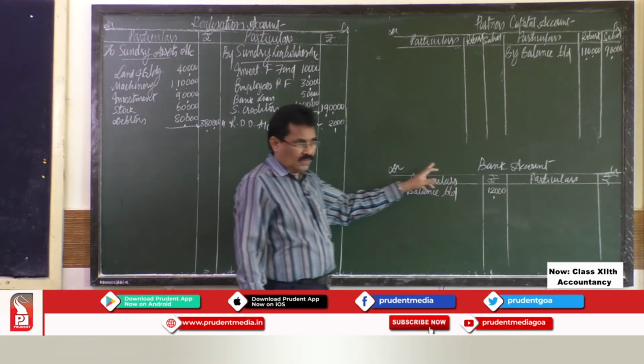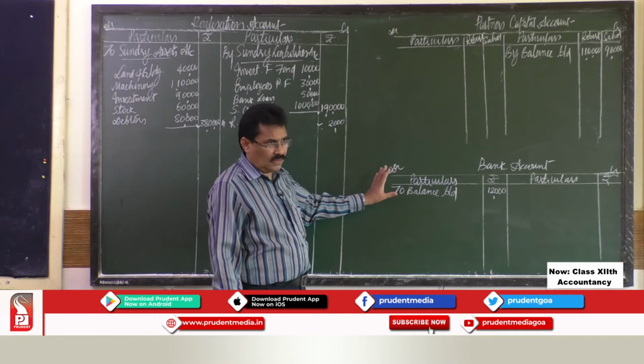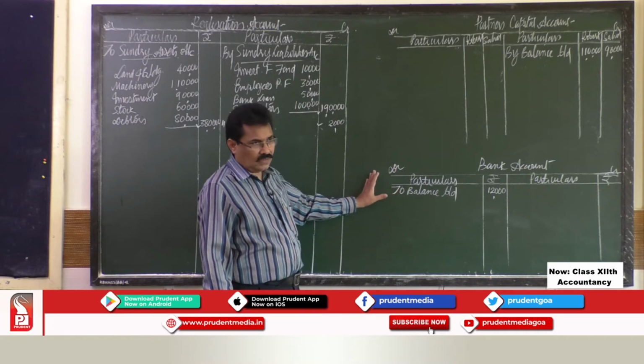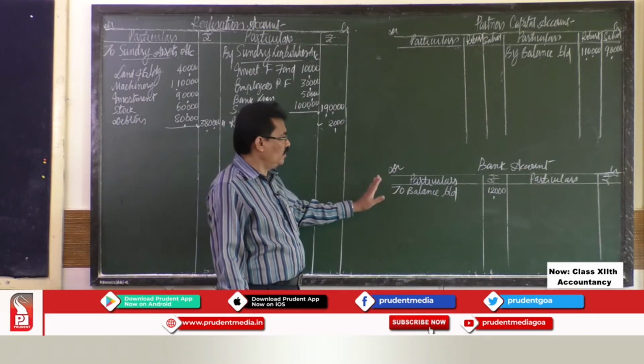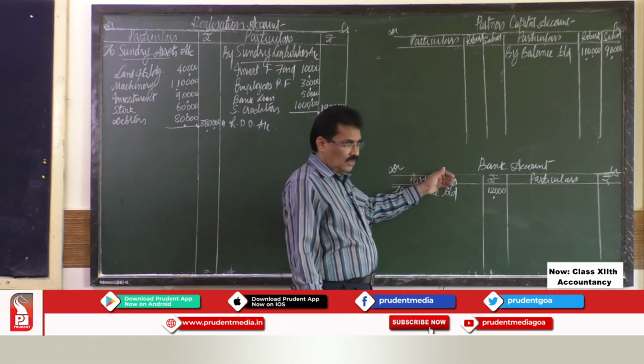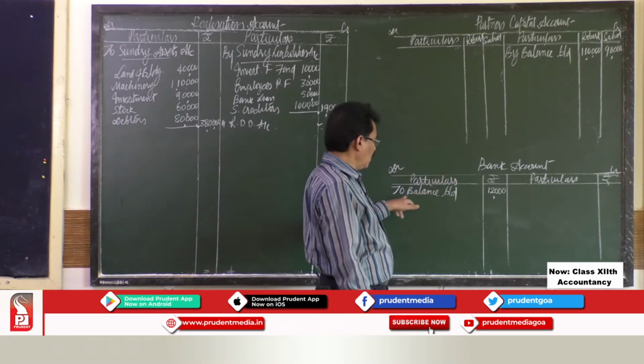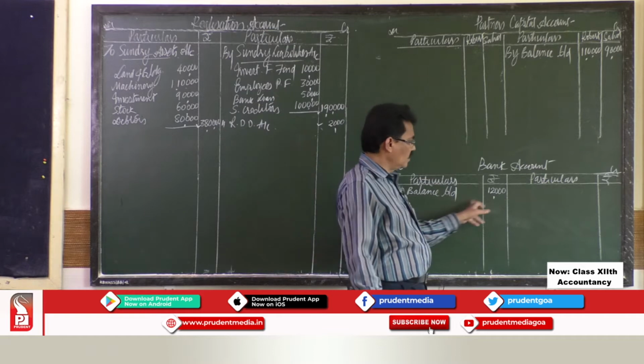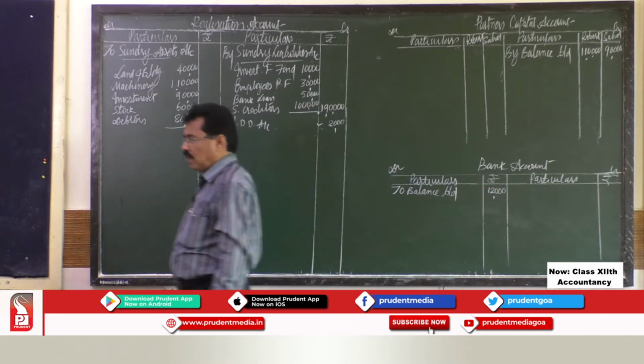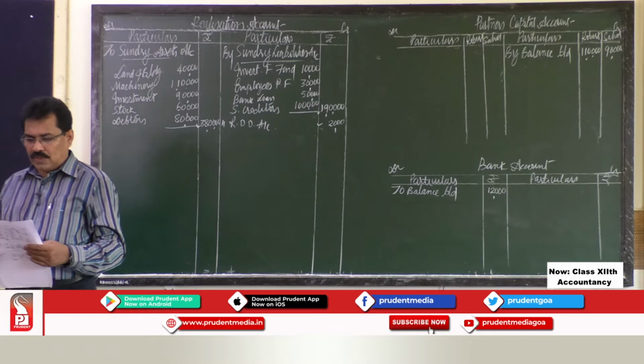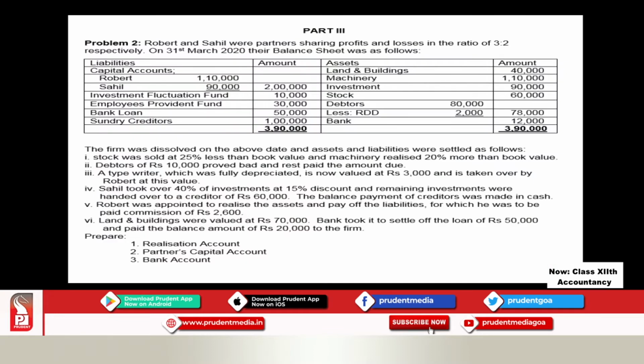Then bank is an asset and it is in the liquid form. So, we are not going to realize it because it is already in the liquid form. So, we have to write it as balance brought down. Now, let us move to the adjustments.